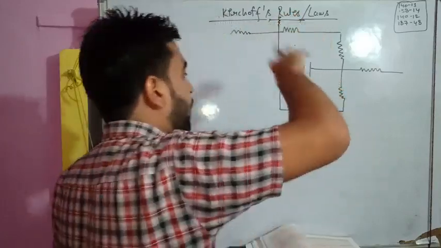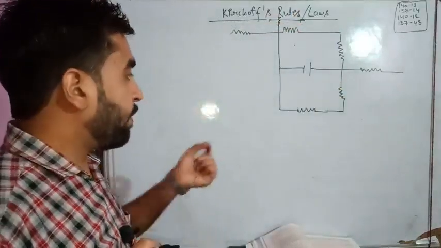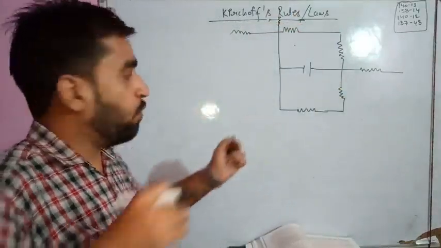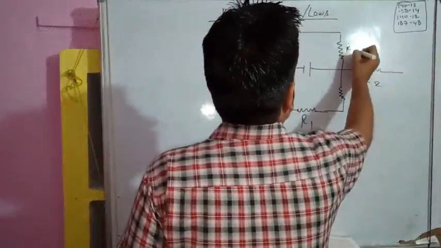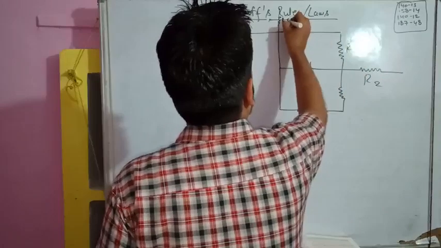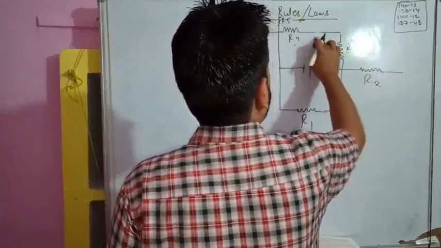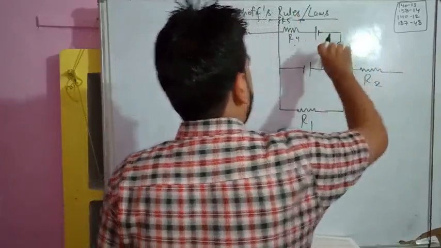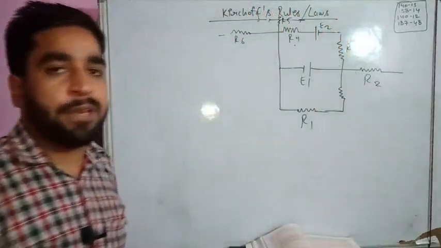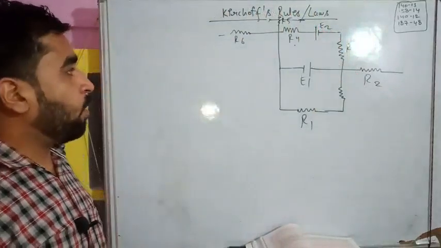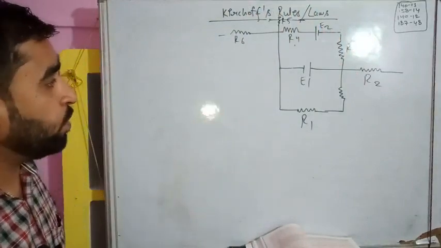So students, why have I drawn this circuit? To discuss a few terms related to Kirchhoff's laws. So let us name these R1, R2, R3, R4, and suppose this is R5, this is R6, and let us draw one more EMF here. Suppose this is E1, this is E2. So I have drawn a complicated circuit diagram. Now students, there are terms related to this network. This we are going to discuss.